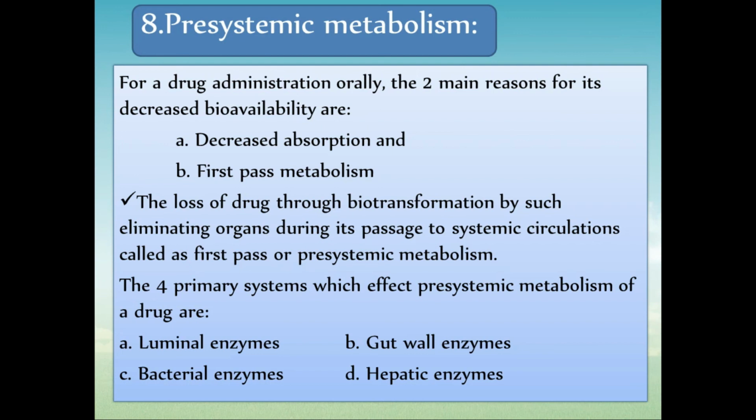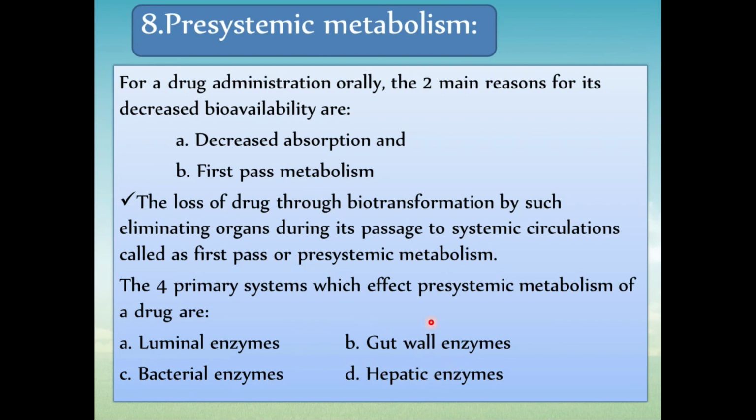The loss of drug through biotransformation or metabolism by eliminating organs during its passage to the systemic circulation is called first pass or pre-systemic metabolism. The primary systems which affect pre-systemic metabolism are generally four different types of enzymes: luminal enzymes, gut wall enzymes, bacterial enzymes, and lastly hepatic enzymes.